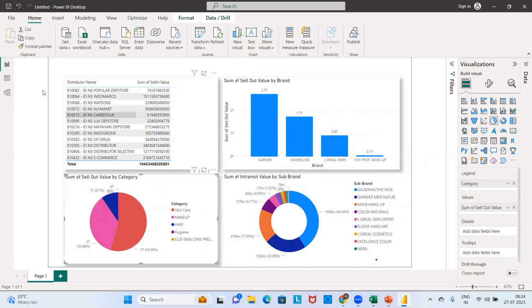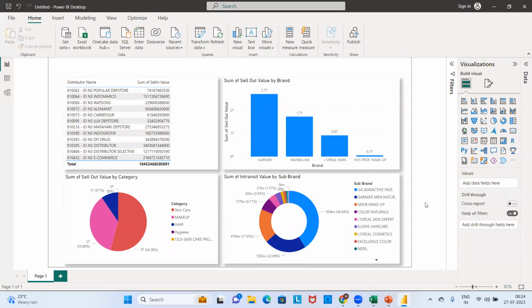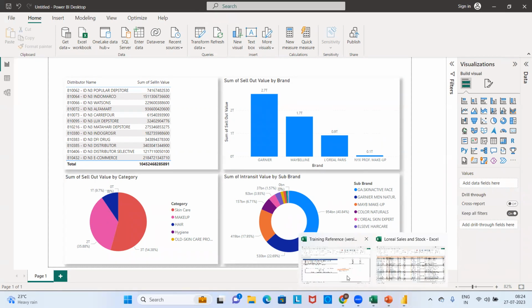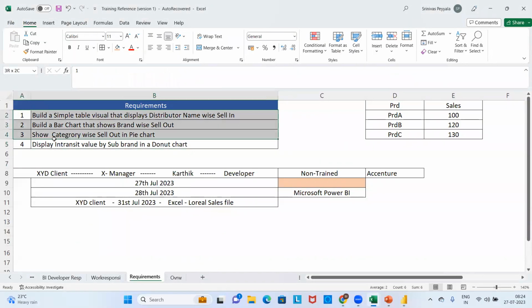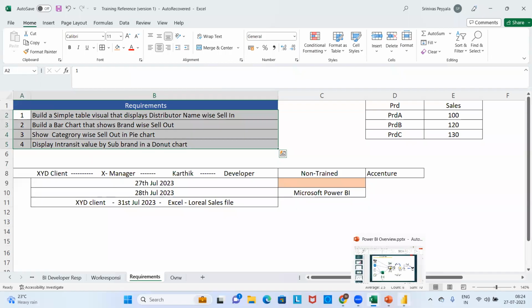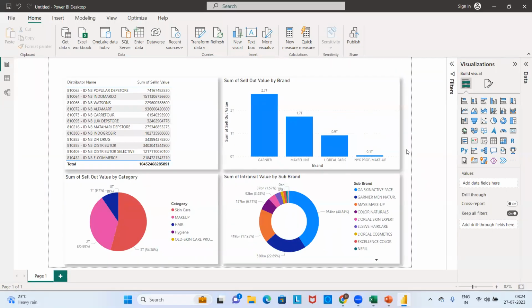So is this the requirement that has been asked by the client to Karthik or not? Are there any other requirements, or only these 4? Yes, only 4. So how much time did it take for the client to drag and drop the fields? At most, getting the inputs from you took 5 minutes. If I am Karthik and I only create, I will take only 2 to 3 minutes.